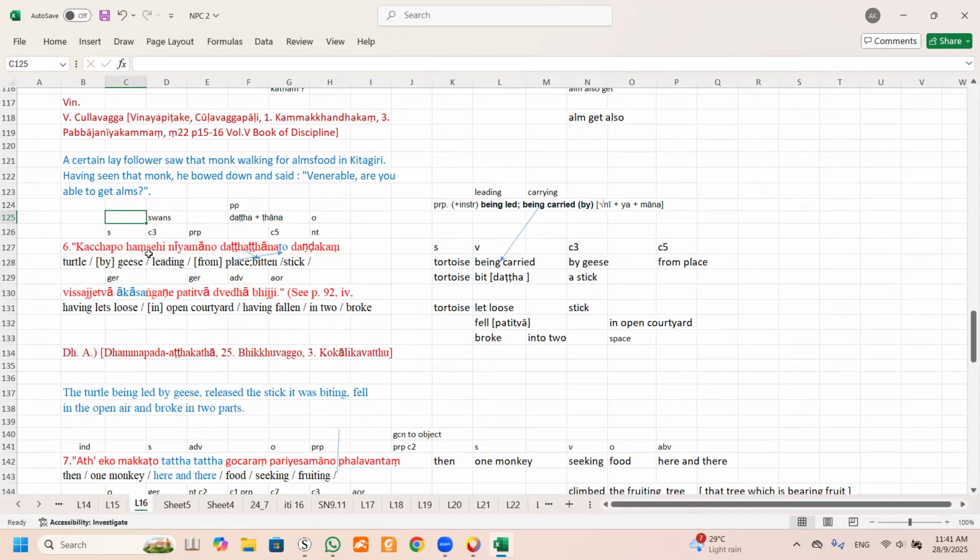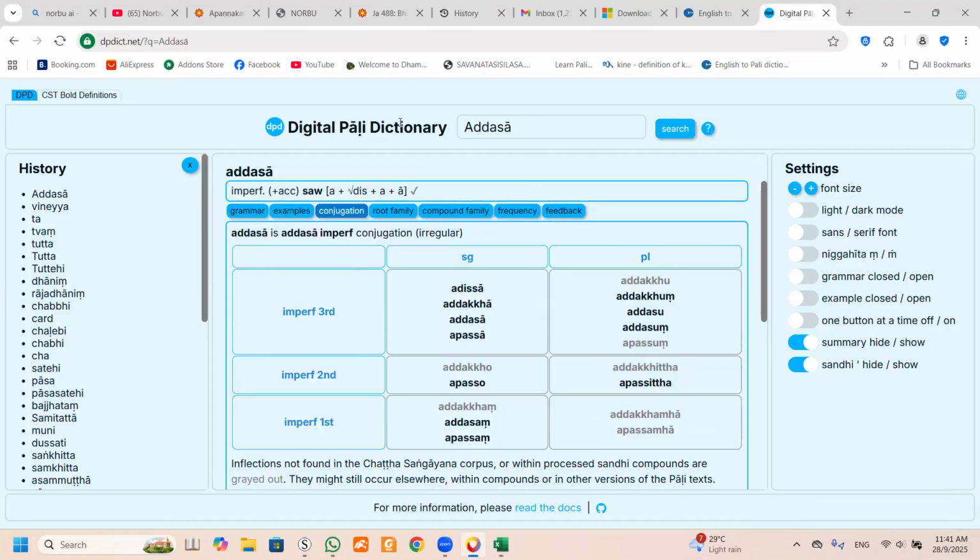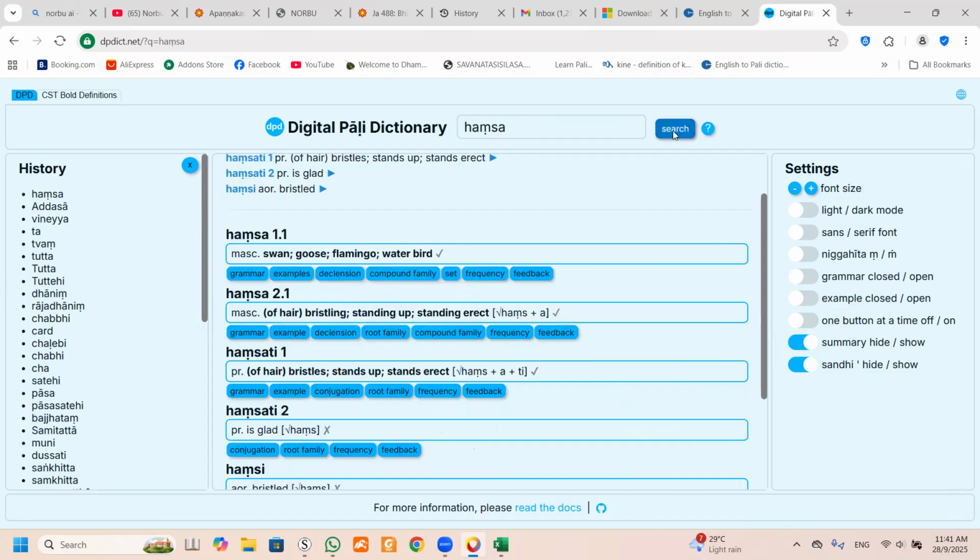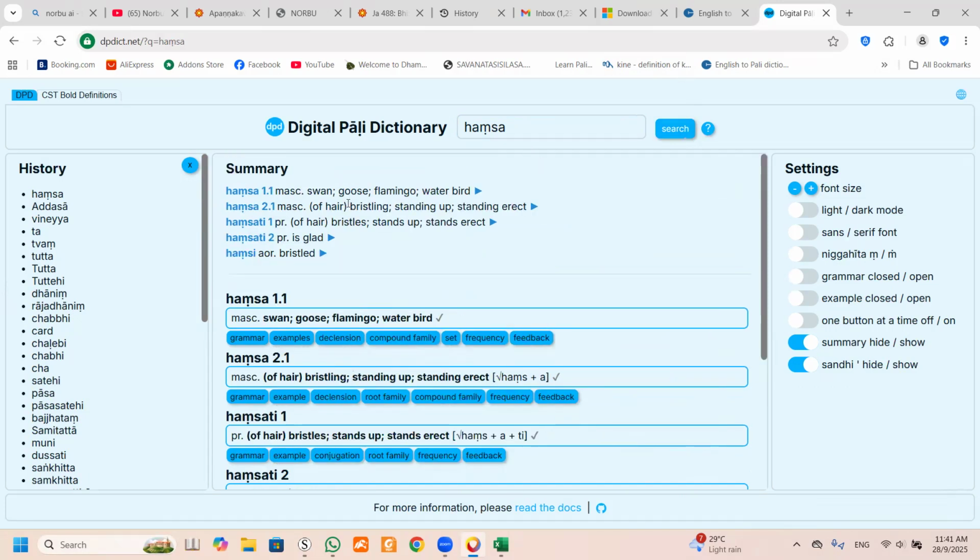Okay. Because if you check the dictionary, Hamsa is a goose, you know. I don't think he put swan, I don't know. I need to check again. Hamsa, H-A-M, sa. Wait a minute. You see now he put here goose, swan, goose, flamingo, waterbird, all put in this